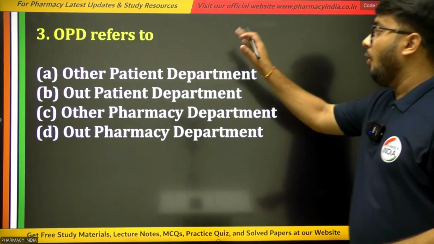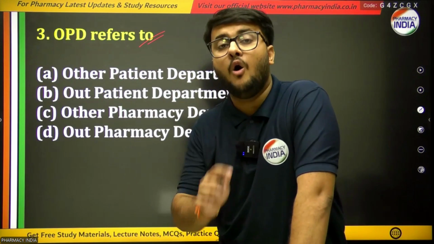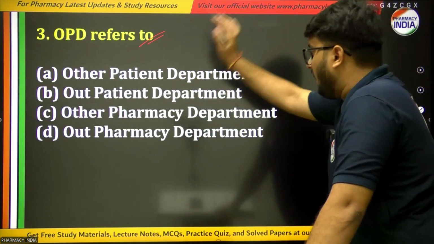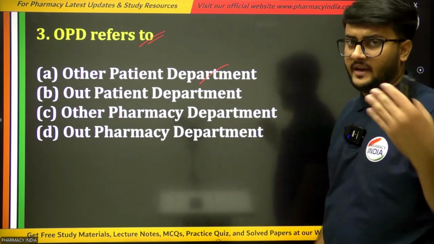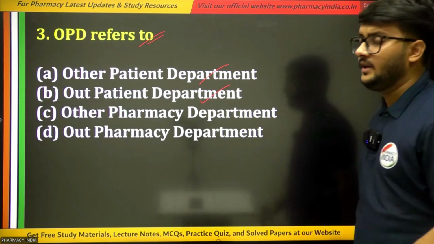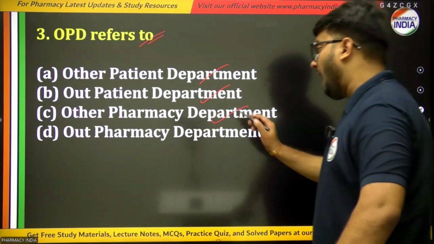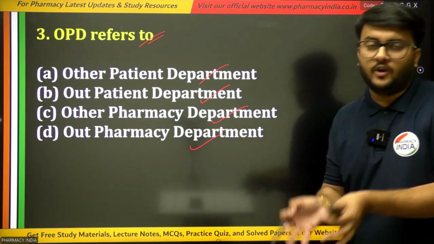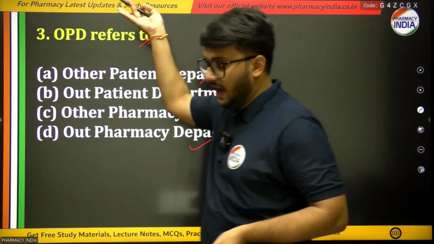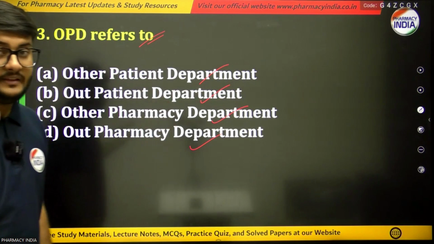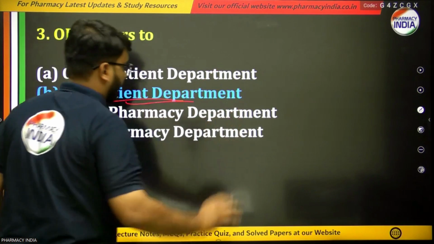Next question is, OPD refers to. Now what do we call OPD? The options are: other patient department, second option is outpatient department, third option is other pharmacy department, and the fourth option is out pharmacy department. What would be the right answer for this question? What do we spell out the word OPD? And the right answer is outpatient department.